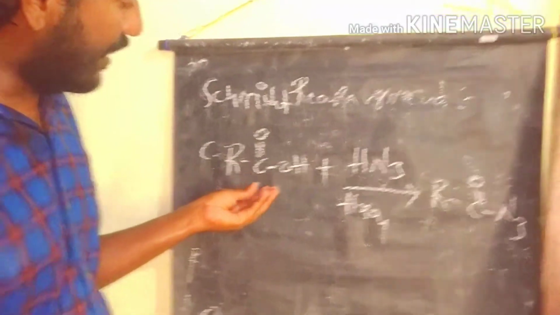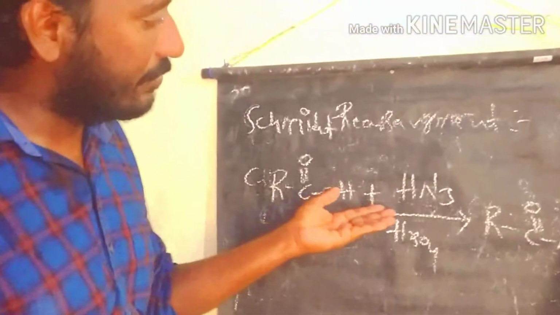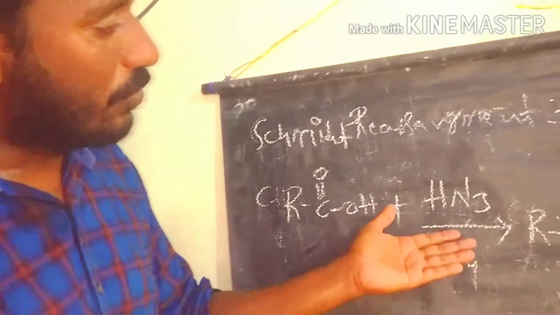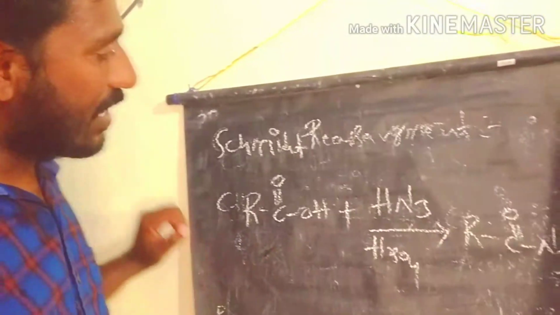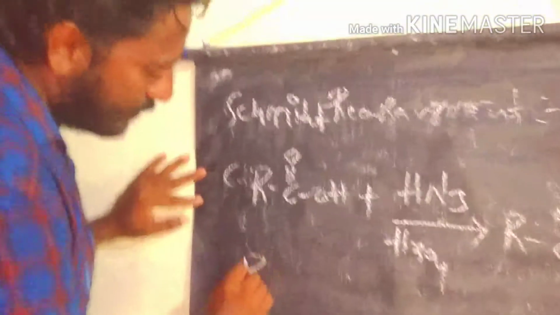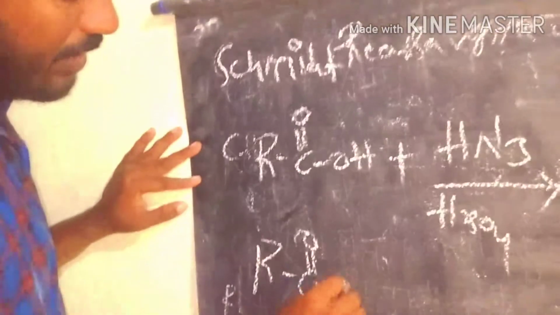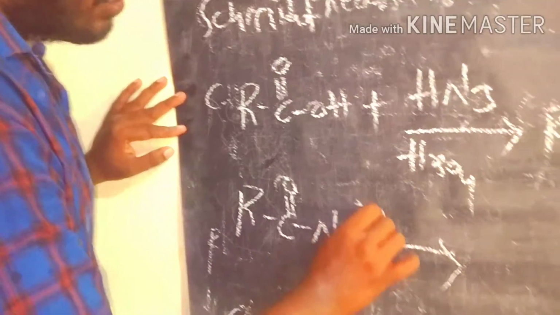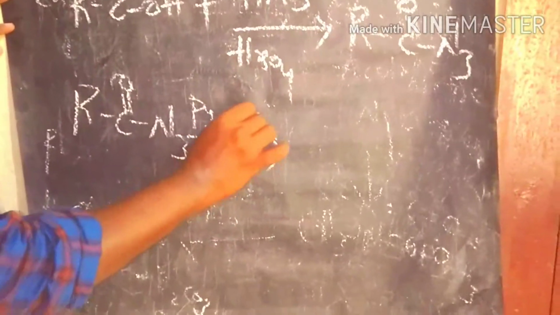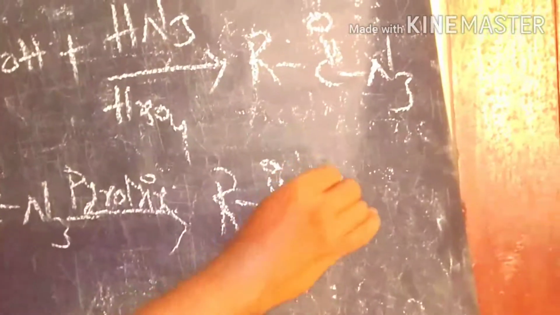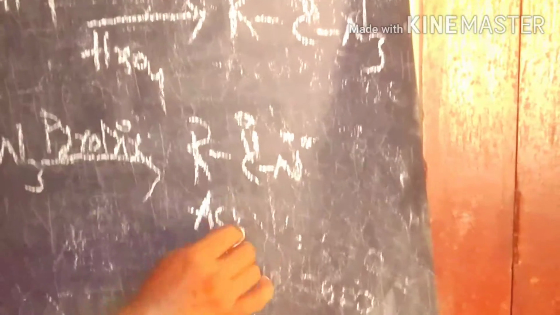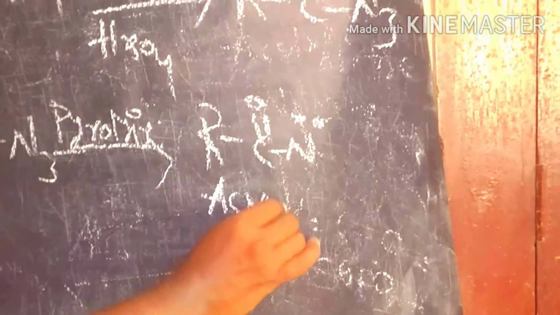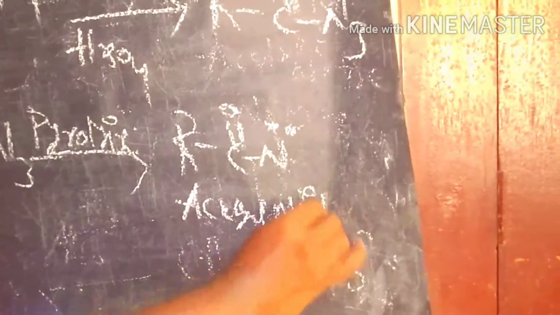We take a simple carboxylic acid to react with hydrogen azide to produce the acyl azide as the product. After that, the acyl azide undergoes rearrangement. This reaction follows the same thing as the Curtius rearrangement: we conduct the pyrolysis, so we get the acyl nitrene as the product.